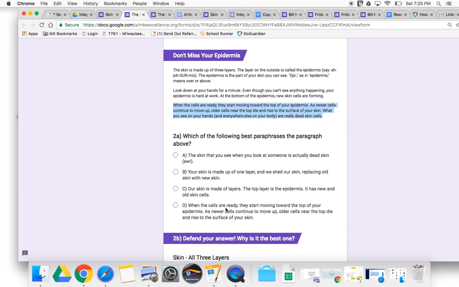Option D is not paraphrased because it's copy and pasted, right? It's not putting things into your own words. Option D is not correct. Option A is not correct because it doesn't talk about it enough. So now we're left to B and C. And again, we said C sounded pretty good, so let's look at B.